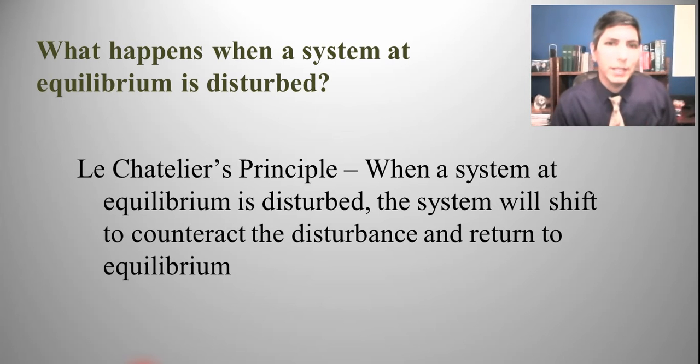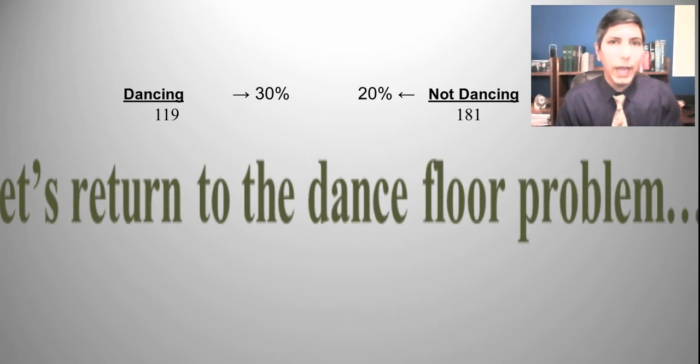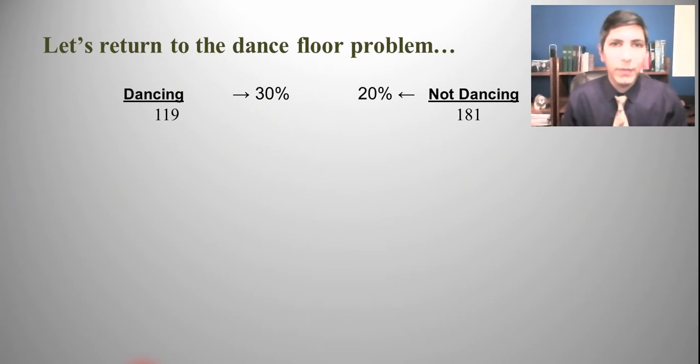Well, to illustrate this, let's go back to the dance floor problem that we had back in the previous series of videos. This is where we left off. If you want to see how we got to this point, I'll post a link in here. We have a dance where there are 300 people total, and there are 181 that are not dancing, and there are 119 that are dancing.